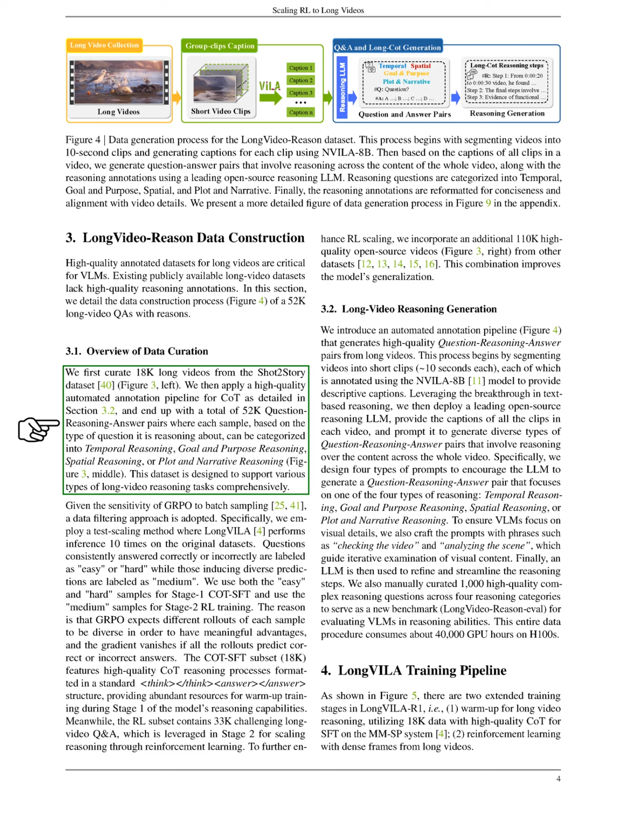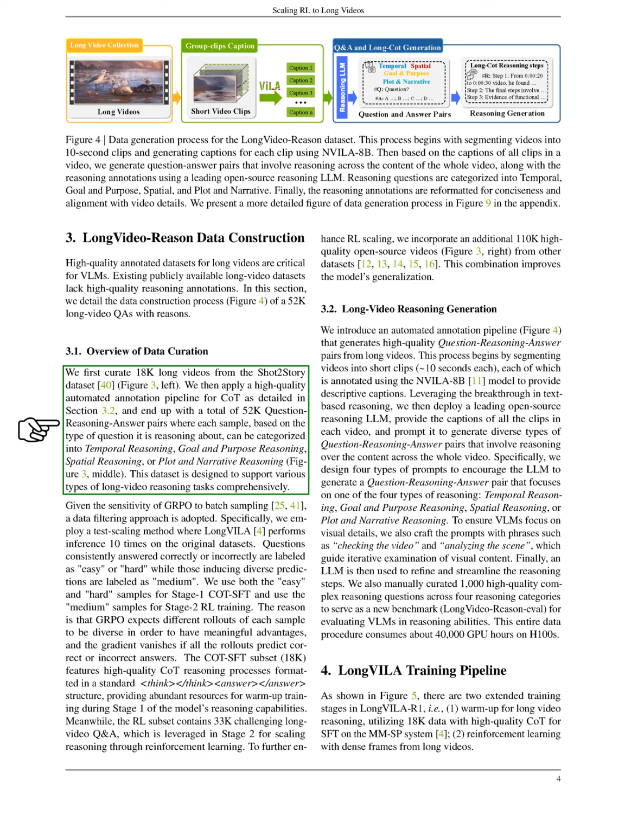We use both easy and hard samples for the first stage of supervised fine-tuning, COT-SFT, and medium samples for the second stage of reinforcement learning, RL. This approach ensures diverse predictions, which is crucial for effective learning. The COT-SFT subset consists of 18,000 high-quality reasoning processes formatted in a standard structure, providing ample resources for warm-up training. Meanwhile, the RL subset includes 33,000 challenging long video Q&A, which we utilize in the second stage to enhance reasoning through reinforcement learning.